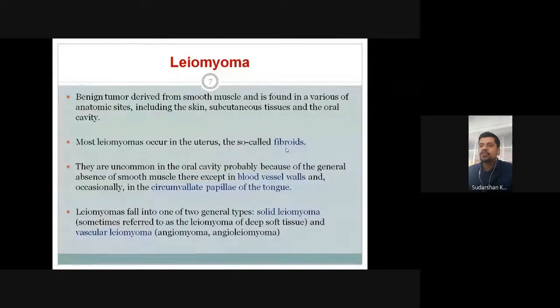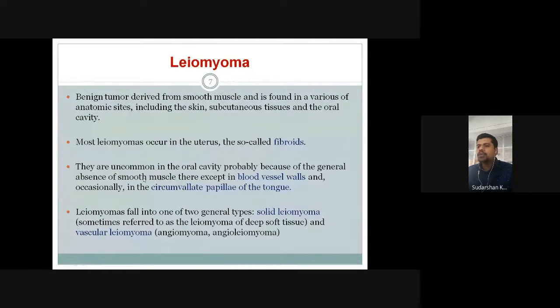In the oral cavity, usually these leiomyomas are very rare because smooth muscles are quite rare in the oral cavity, except in certain locations like the tongue, which is a common location for leiomyomas in the oral cavity, if at all they occur, or blood vessels. Usually, blood vessel linings have smooth muscle. So leiomyomas can occur surrounding the blood vessels or smooth muscles present in the circumvallate papilla of the tongue.